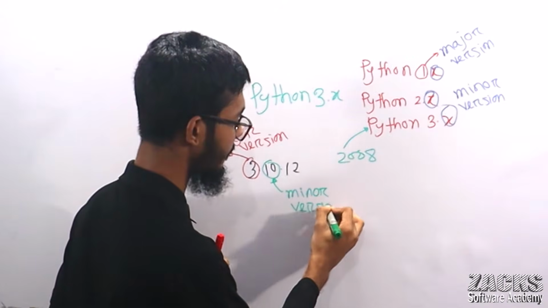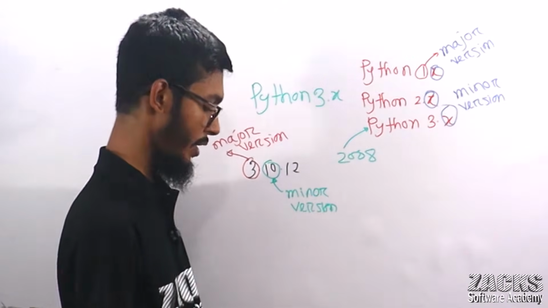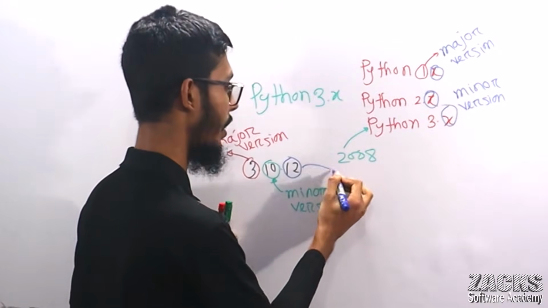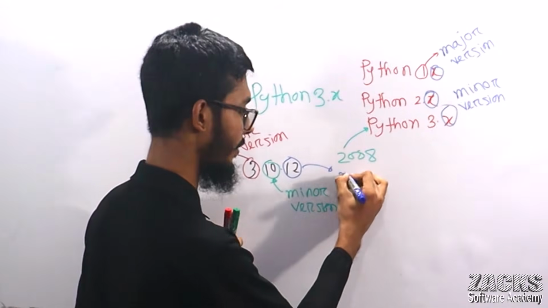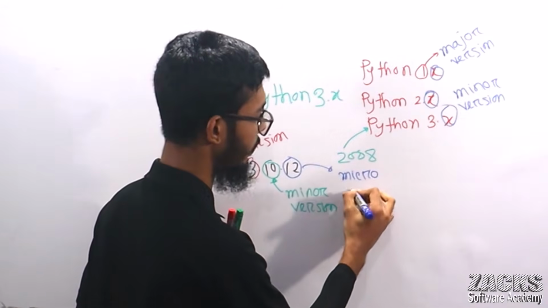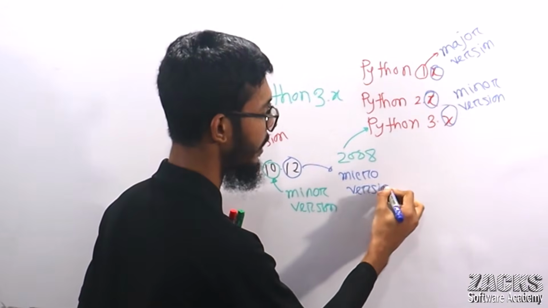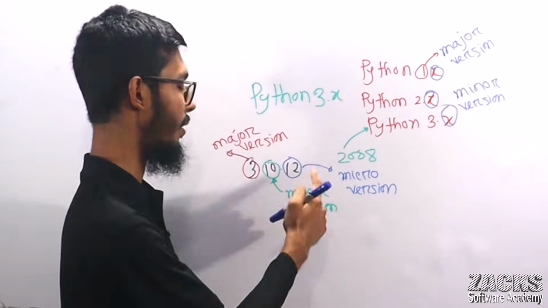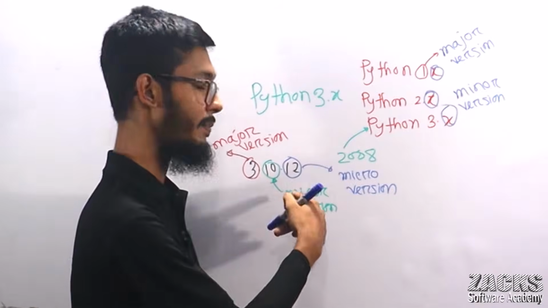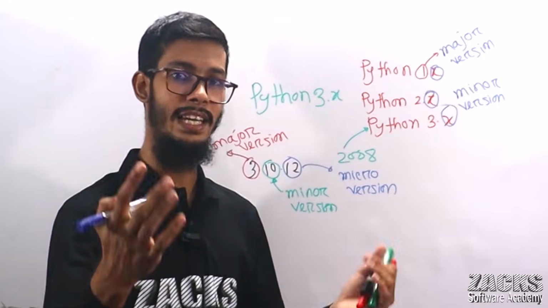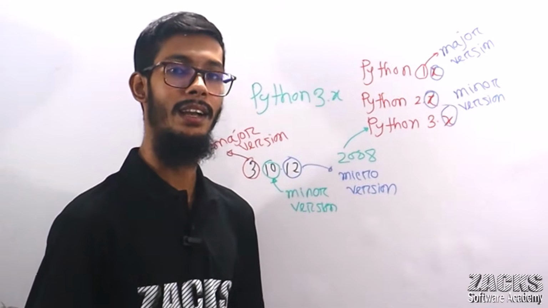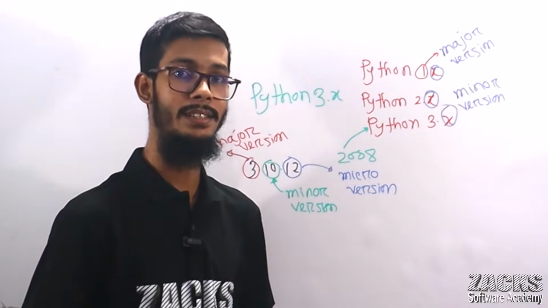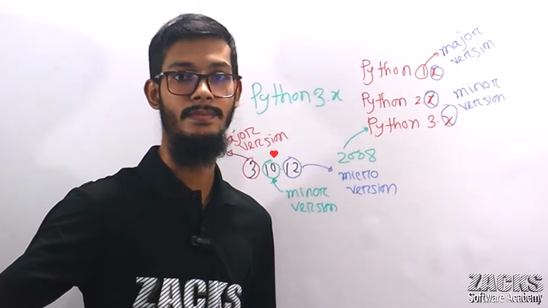And can you please tell me what 12, or any number in that last position, means? It means micro version, right? Micro version. So you can download any version, no problem, like 3.9.something, 3.10.something, 3.12.something, 3.13.something. You can download any version of Python. Now it will be better if I show you on the system how to download, how to install, and how to set up, right? Okay, let's go to the system.